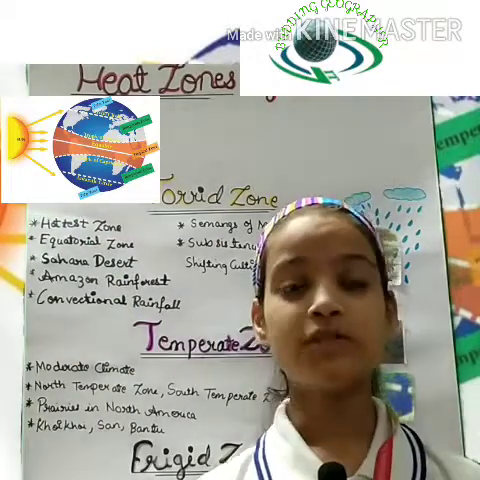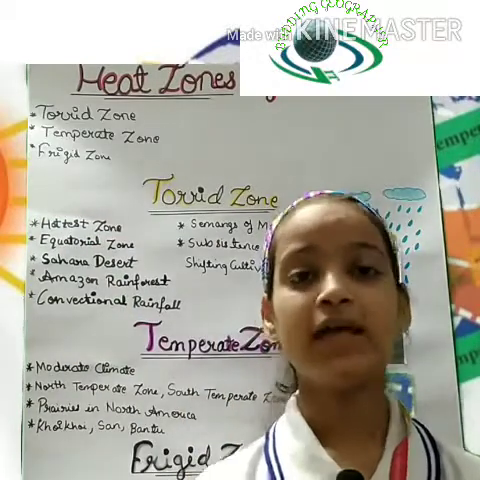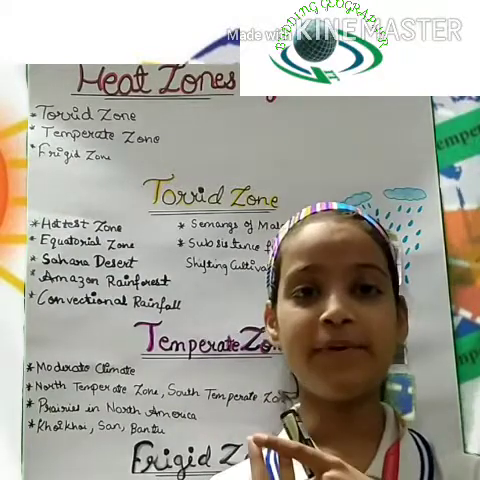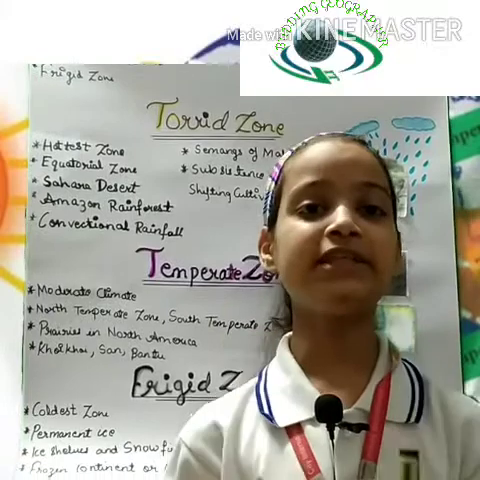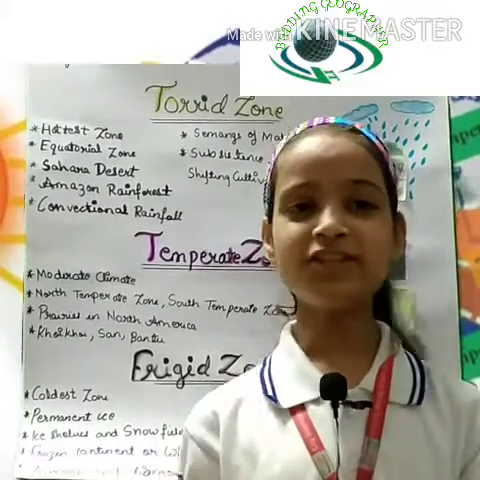Earth. So, the Earth has three heat zones. They are the Torrid, Temperate and Frigid Zone. So, I'll tell you in brief about these three zones. So, let's start with the Torrid Zone.